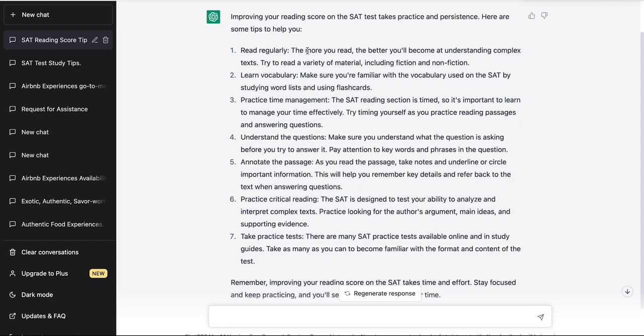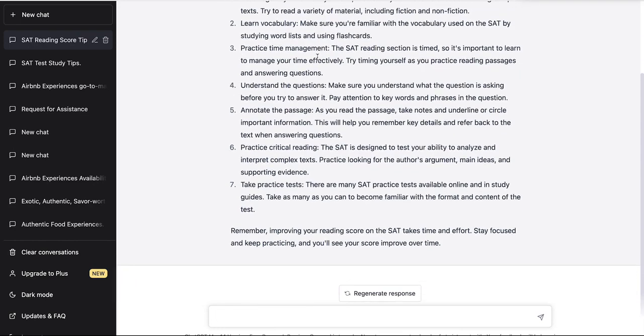Practice time management. Yes, time management, because the test is timed, right? So you do want to practice and make sure you feel comfortable within the time constraints that you're given. The fourth point here is to understand the questions. Yes, you do have to understand the questions in order to be able to come up with the answers. And then fifth, annotate the passage. Yes, in case you want to go back to a specific section of the test to extract some information to answer a question, annotating will help you get there quicker.